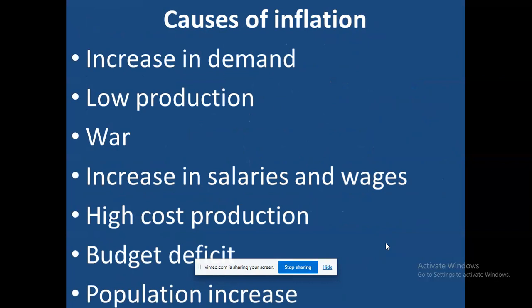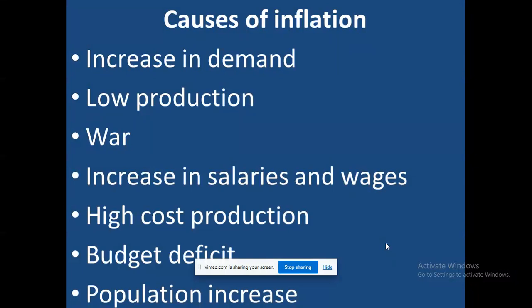Many lives will be wasted. So therefore, it will make the prices of goods and services increase. Then increase in salaries and wages can also cause inflation. High cost of production can also cause what? Inflation. Budget deficit, when the expenditure is higher than the income, can also cause inflation.